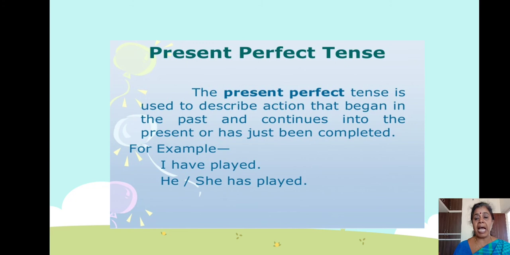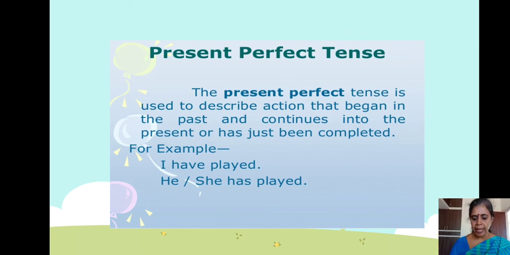For example, I have played. Have is present. It suggests the present tense. See, I have played. So you started, it continued, just now you stopped playing. Understood? He or she has played. This have and has tells about the present tense.